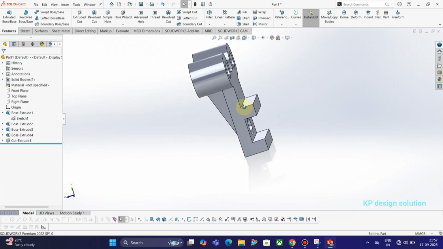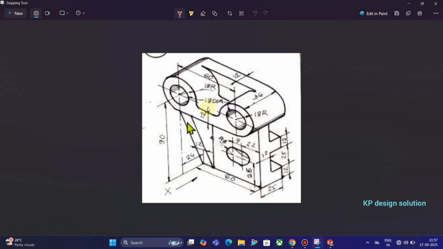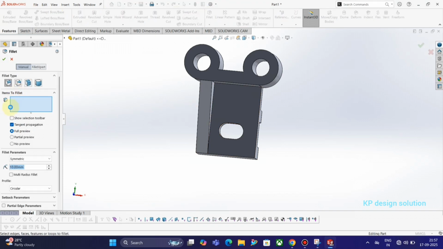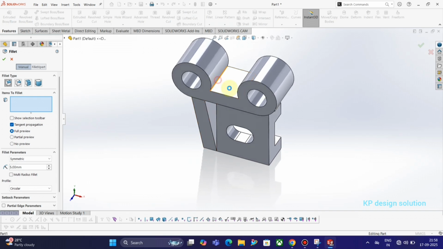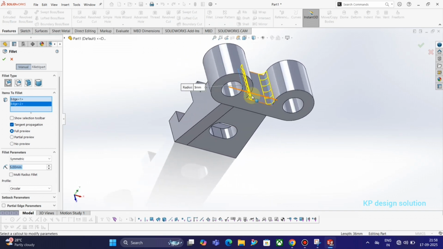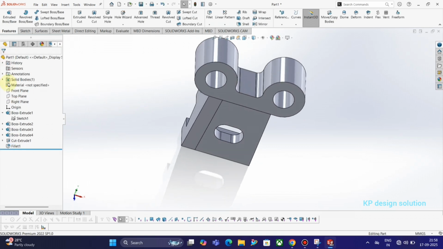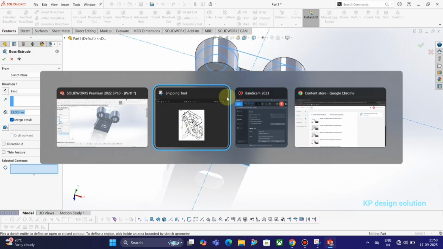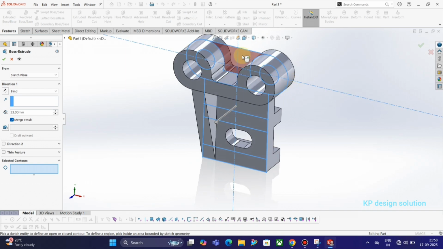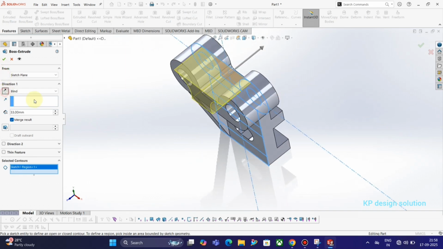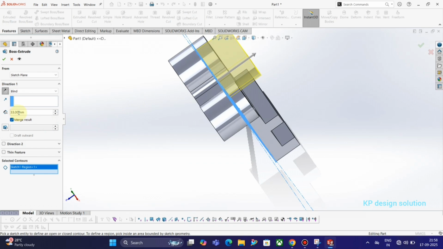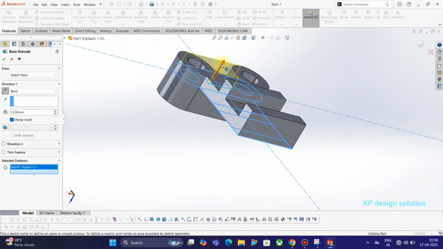Now we are using the cut command to remove the unessential part of the 3D model. Now I am using the fillet command. Okay, I understood, and this is how much distance comes out from the 34. Okay.